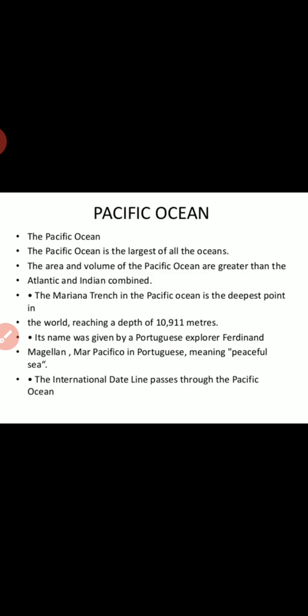Its name was given by the Portuguese explorer Ferdinand Magellan, Mar Pacifico in Portuguese, meaning peaceful sea. The international date line passes through the Pacific Ocean. Understood?